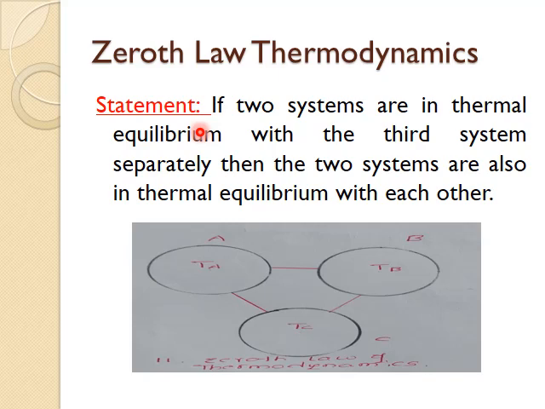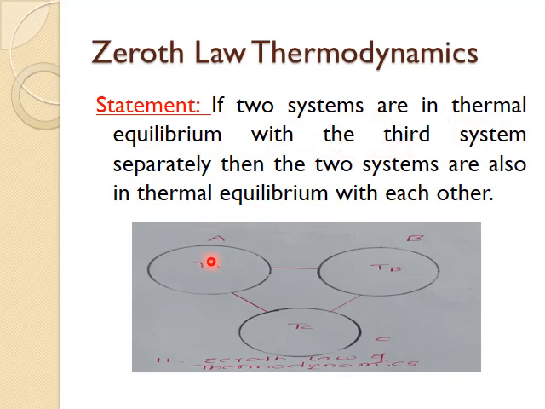The statement says if two systems are in thermal equilibrium with a third system separately, then the two systems are also in thermal equilibrium with each other. This statement can be understood using this diagram here very easily.